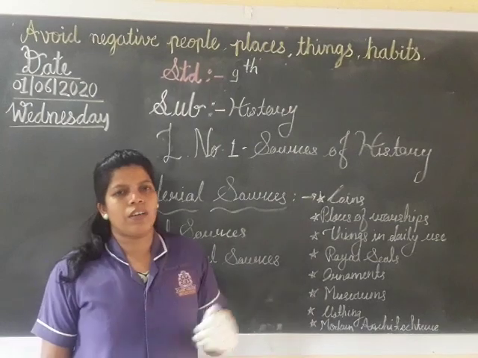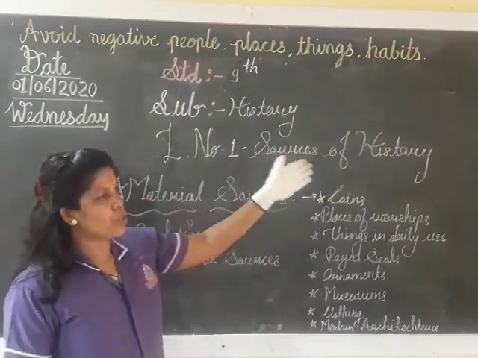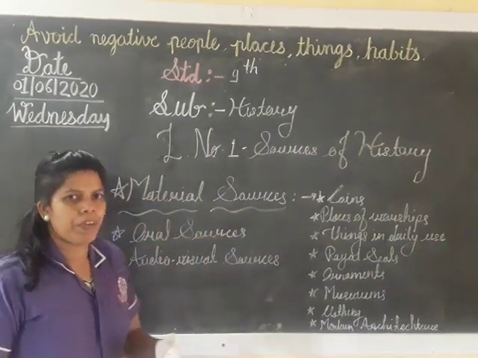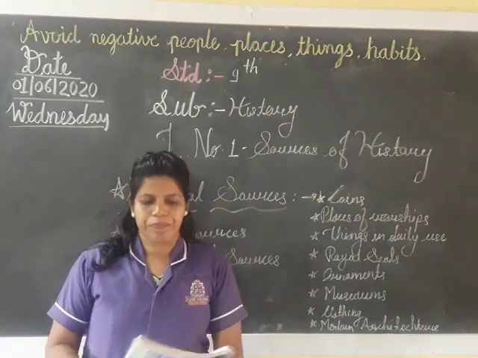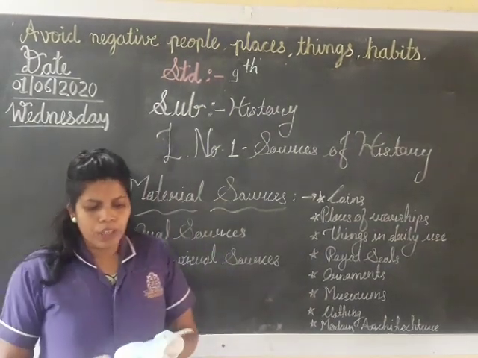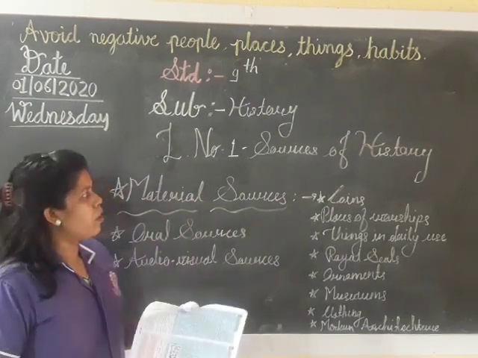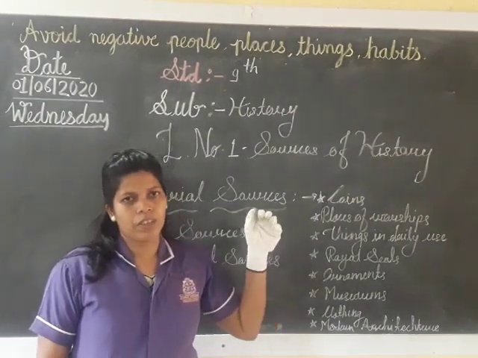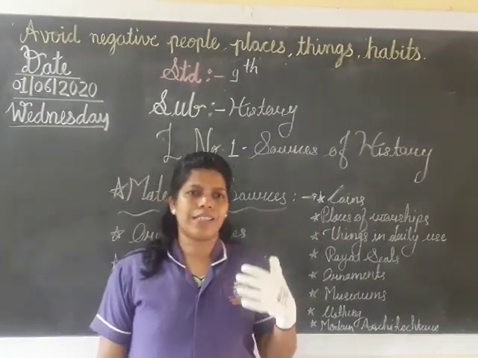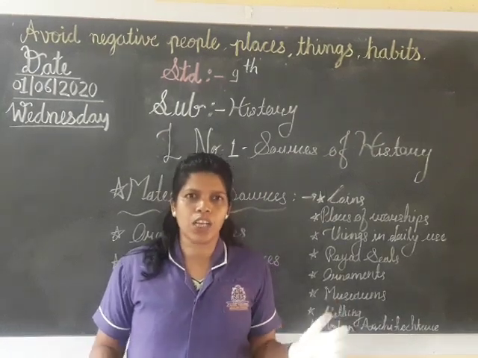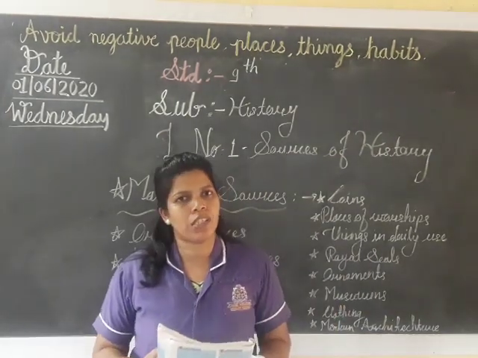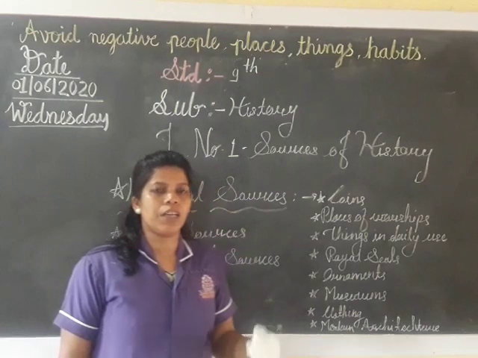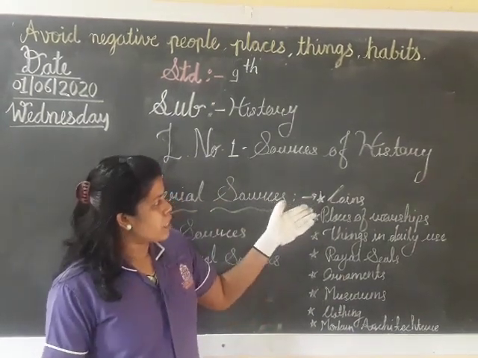In first chapter, history, lesson number 1, sources of history. We have seen the first topic previously, that is fully written sources. Now we are going to see material sources. Material sources, as I explained previously, sources means the things from which we are getting information about history. Material sources means the things from which we are getting information, that is one point,